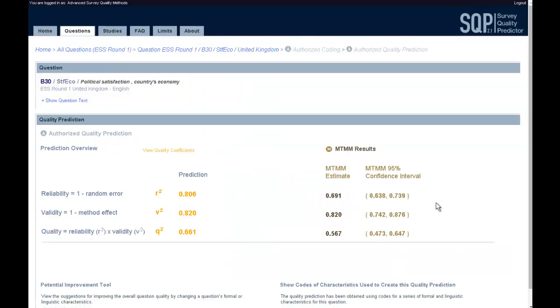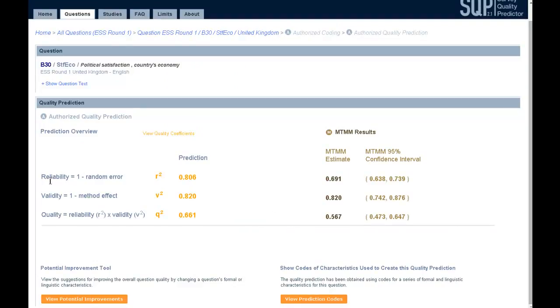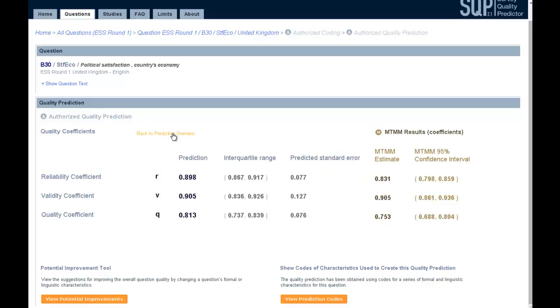The results screen shows the prediction. First, the reliability, which is 1 minus the random error. Second, the validity, which is equal to 1 minus the method effect. And third, the quality, which is the product of the question's reliability and validity. On the right-hand side, you can see the estimates obtained from MTMM experiments. For a more detailed overview of the prediction, click on View Quality Coefficients. This screen shows the interquartile ranges and standard errors for predicted coefficients and 95% confidence intervals for MTMM results.